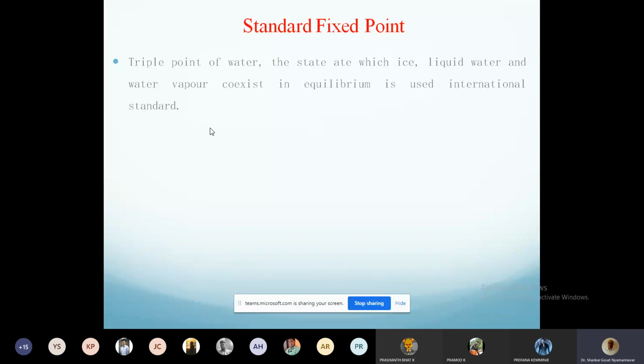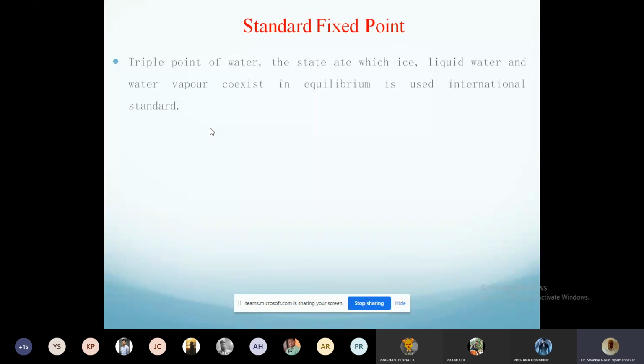So people shifted from the melting point of ice. Earlier, two points were used. The melting point of ice and the boiling point of water were used as the two standard fixed points for the calibration of temperature equipment. But now it is agreed that only one point is used, that is the triple point of water. Triple point is the state where ice, liquid water, and water vapor all three coexist. What do I mean when I say coexist?